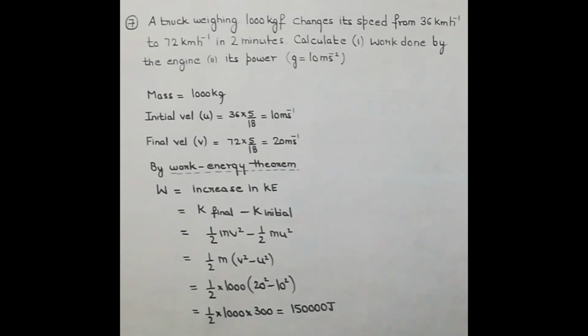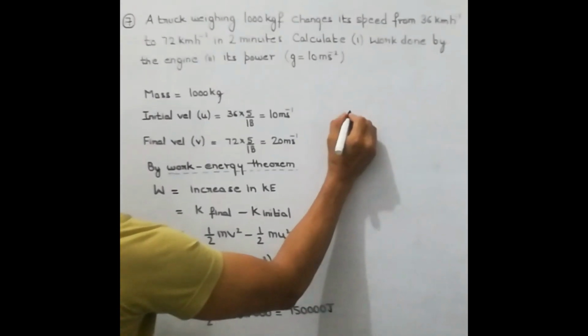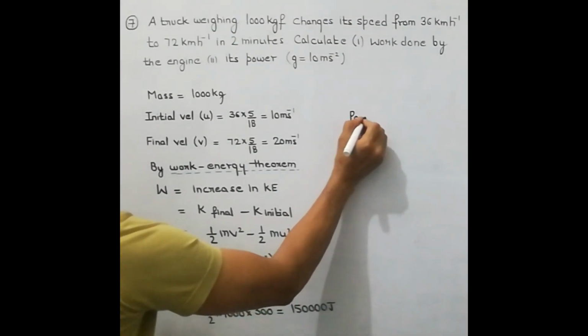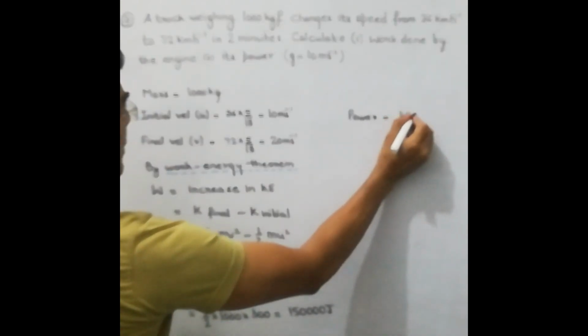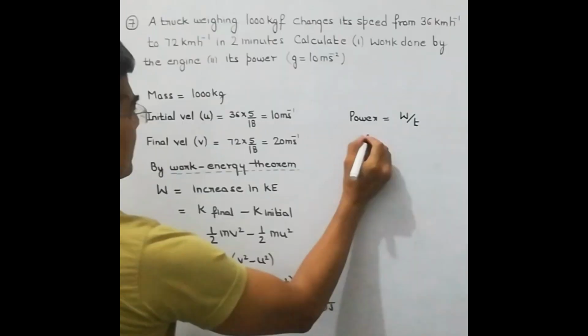Now in the second part, you have to calculate power. Okay. So for power, formula is work upon time.